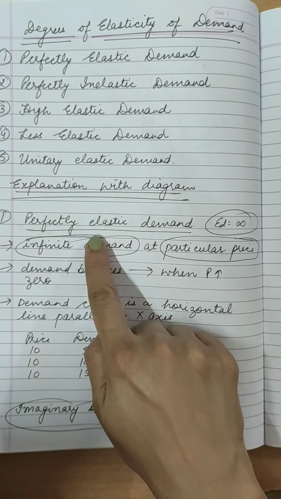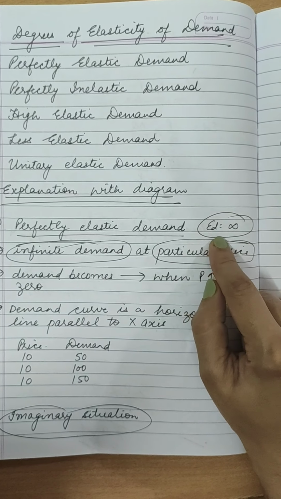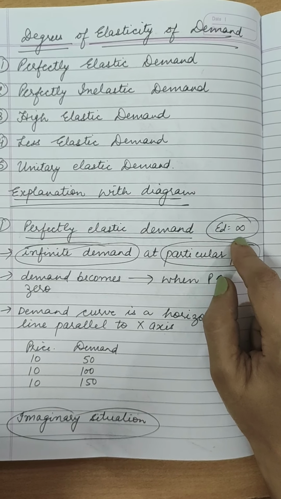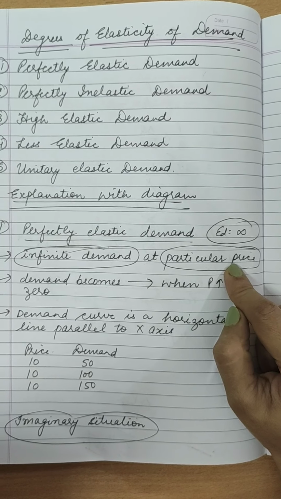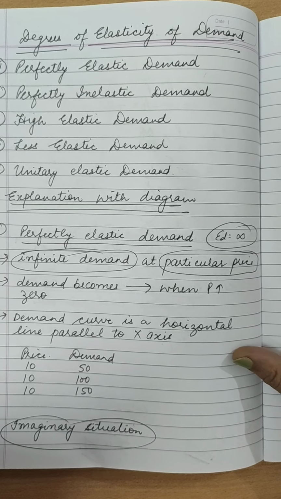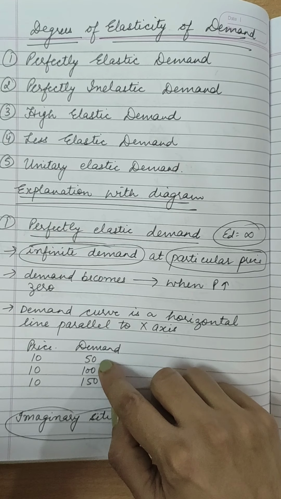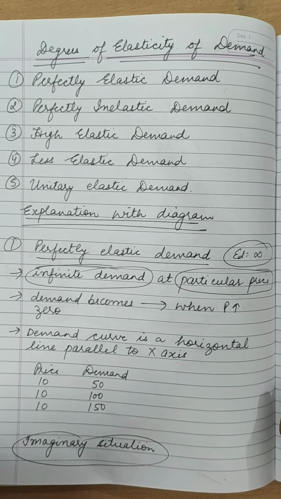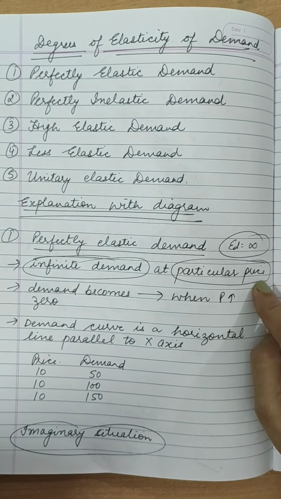Now first of all, perfectly elastic demand. Perfectly elastic demand means the degree of elasticity of demand is infinity. Now what does it mean? There is infinite demand at a particular price. It means there is no change in the price and demand increases at the constant price only. Say the price is 10 rupees, I have written over here 10, 10, 10 and demand increases from 50 to 100 to 150 to 200 to a limitless number, that is, to an infinite number. So that's why there is infinite demand at a particular price.